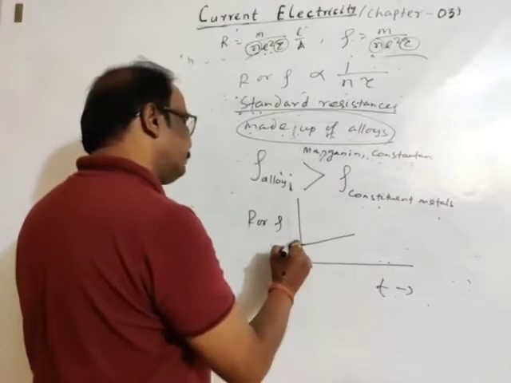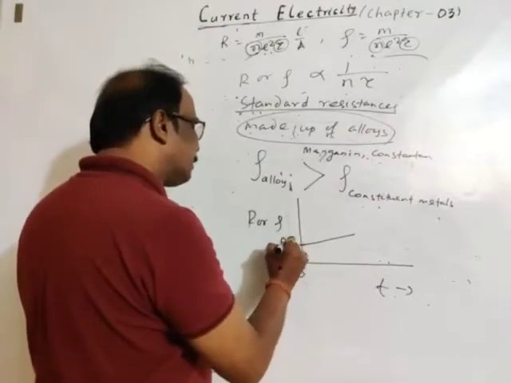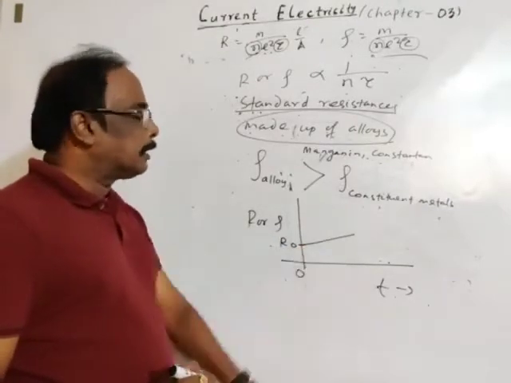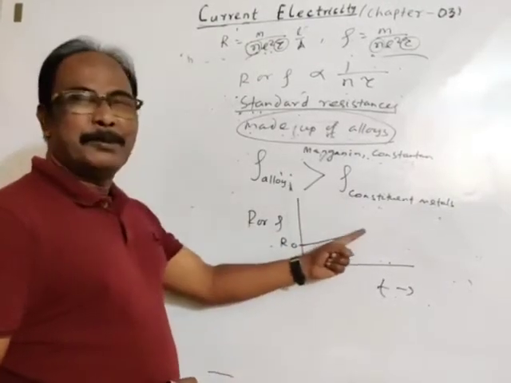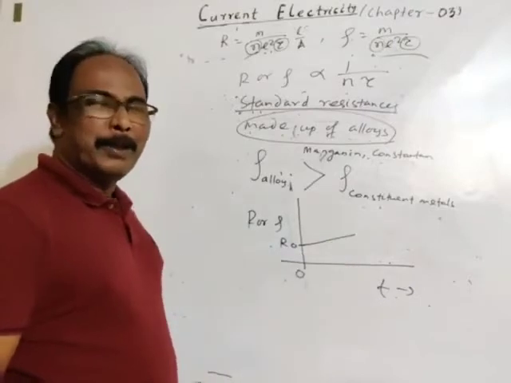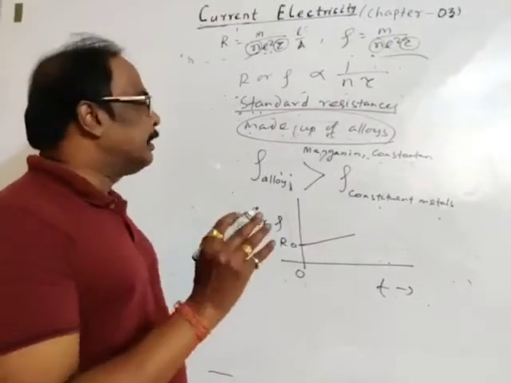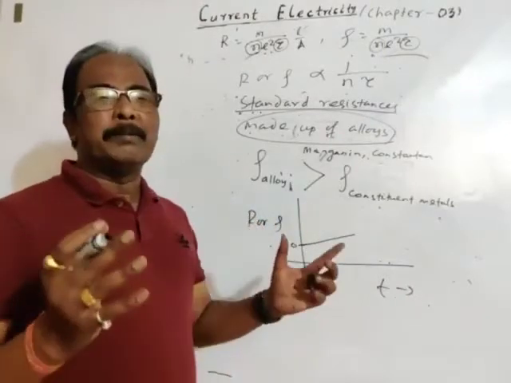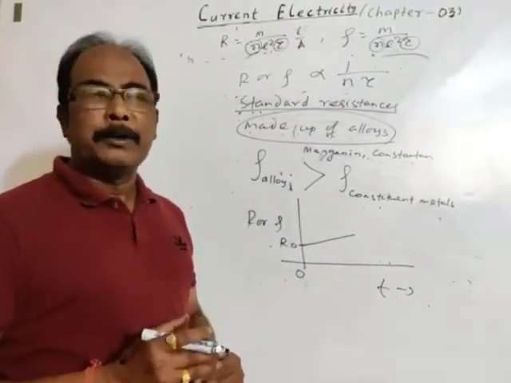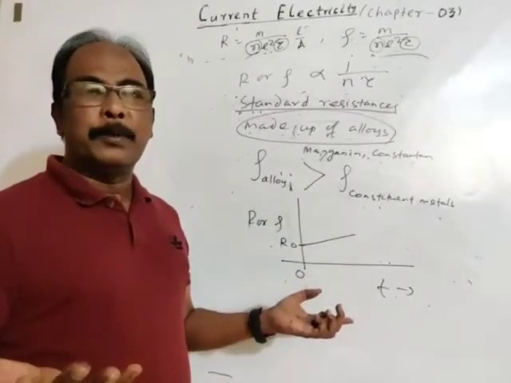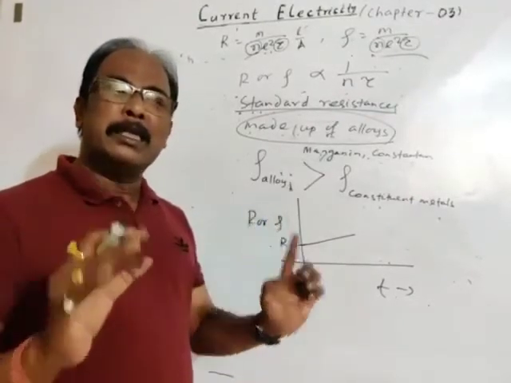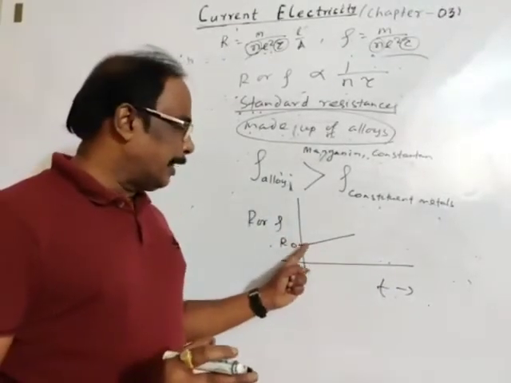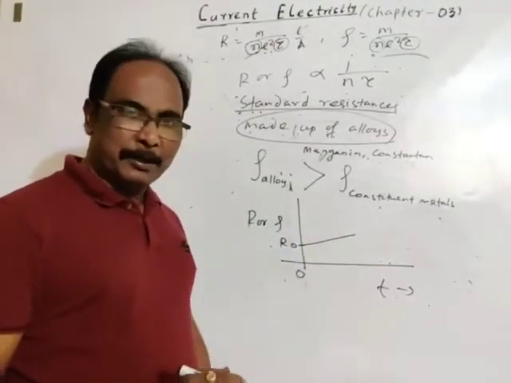This is 0. If you are taking resistance, then this is R0. So resistance increases with increase in temperature, but only a slow increase. Resistance will increase because the alloys are made up of metals. Some metals are mixed to form alloys. If temperature increases, collision will increase. So resistance or resistivity must increase, but there will be significantly less increase in resistance.